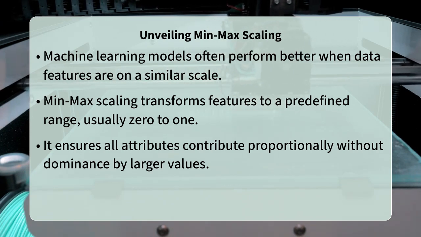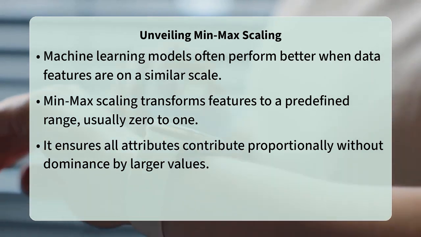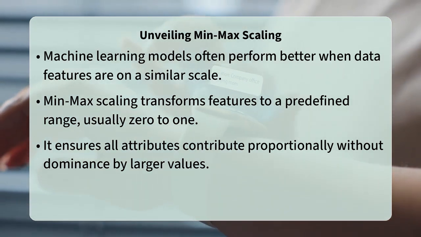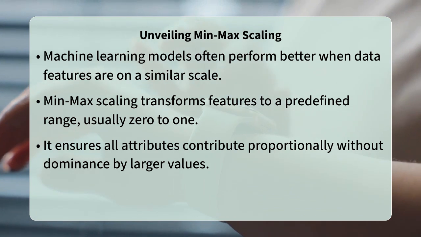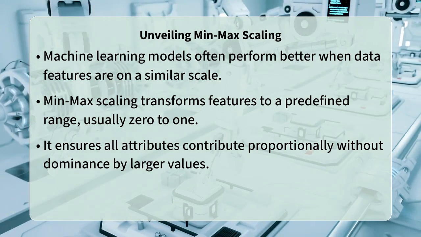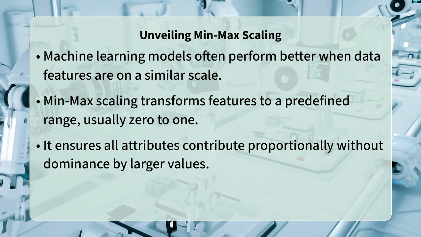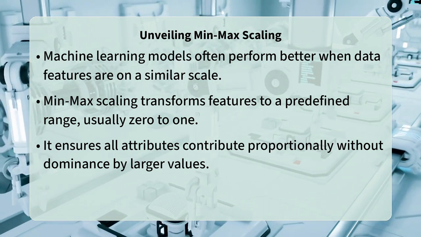Min-max scaling is a data preprocessing technique in machine learning that transforms numerical features to a fixed range, most commonly between 0 and 1. This process ensures that all features contribute proportionally to the model's learning, preventing features with naturally larger values from dominating the learning process.